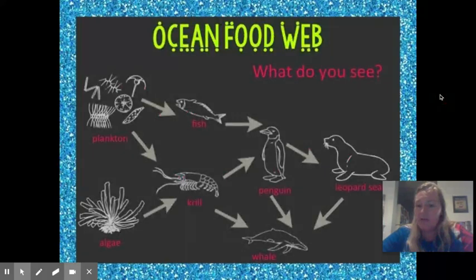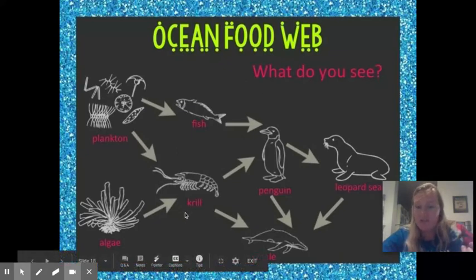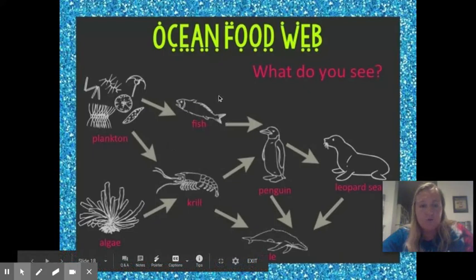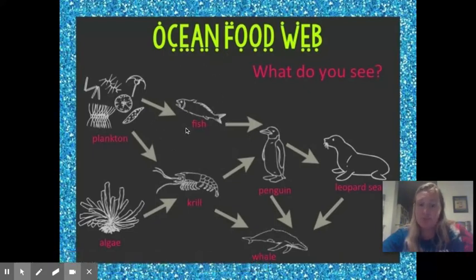So we're mainly going to be looking at food webs. Food webs are just multiple food chains put together, and it gives us a better idea of an ecosystem because we can see things that get their energy from multiple different places instead of just seeing one possibility. With our food webs, the biggest types of questions you'll see are what if scenarios, and then just telling me what the arrows mean. So I might ask you, where do fish get their energy from? And you'd have to tell me that fish get their energy from plankton.